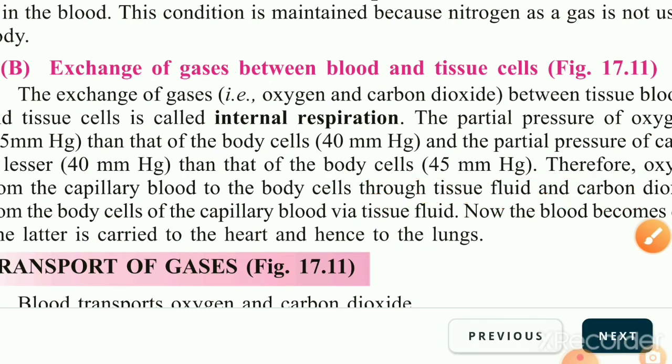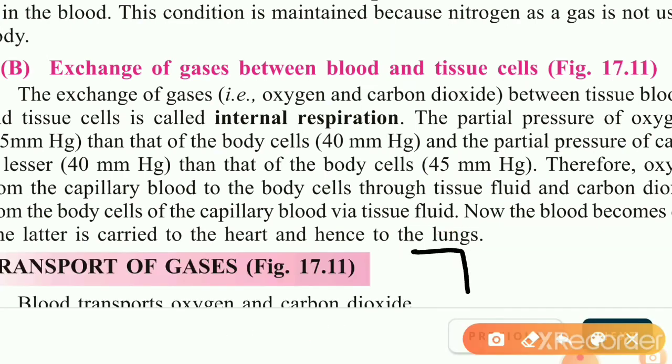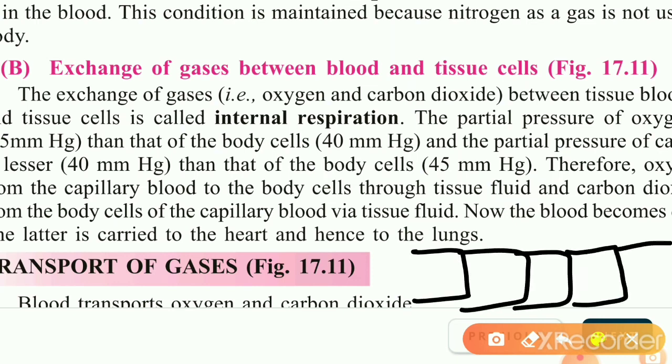Now what happened? Okay, again I need to draw. Wait a while. Okay, these are the cells of the body, and here is the blood capillary, which has blood inside it, and within the blood there is hemoglobin.